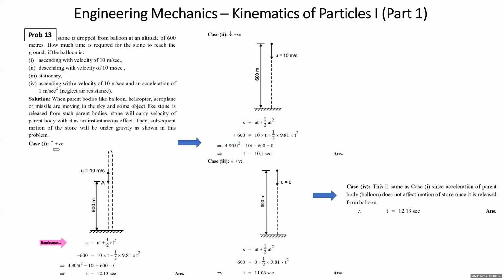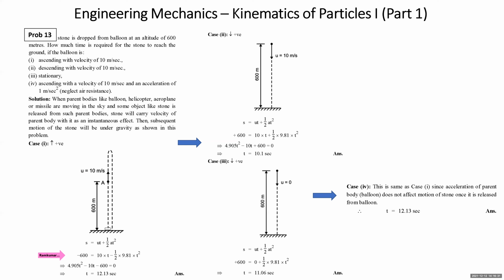Under the direct method, we'll take upward positive. S will be minus 600. Why minus 600? Since initially the stone is thrown upward and the final position is below. So S is minus 600. Acceleration will be based on the initial direction, that is upward, right? And upward is positive, but this is minus.